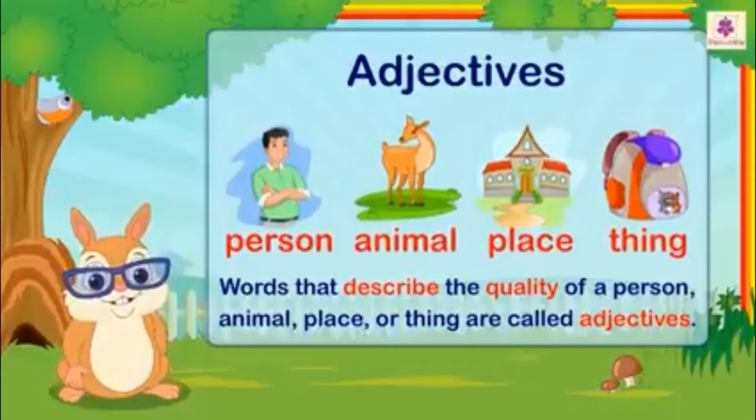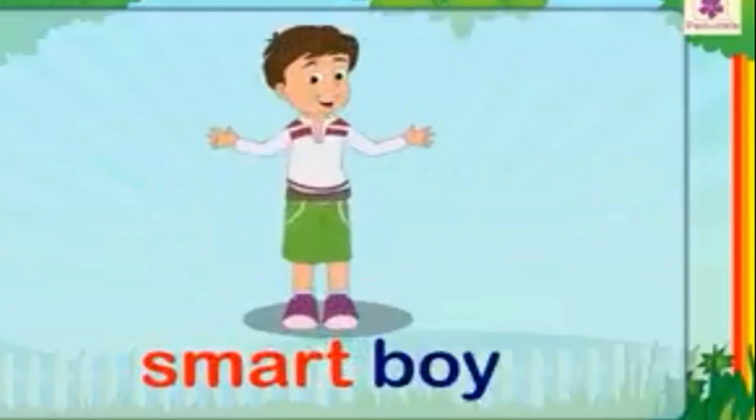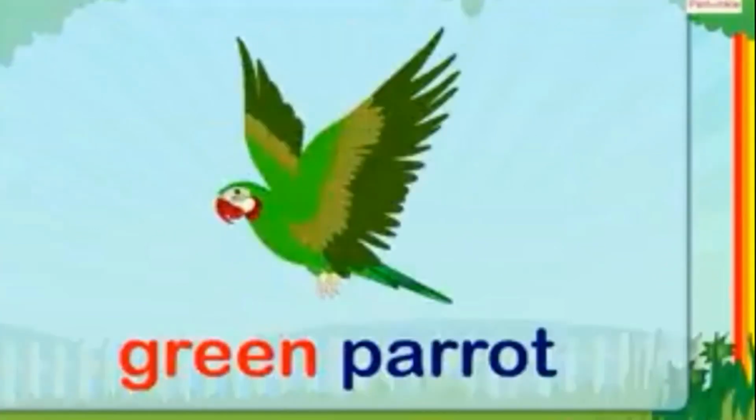So some words describe the quality of a person, animal, place or thing, and these words are called adjectives. Let's see some examples. Smart boy. Here smart is an adjective and boy is a noun. Sometimes we describe the color of nouns.